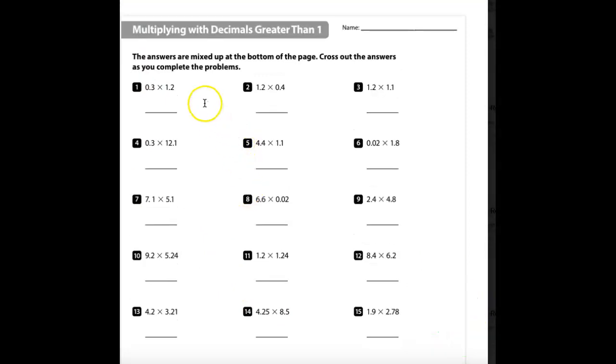Okay, I forgot to tell you on page 19, go ahead and do just the evens, so numbers that end in 2, 4, 6, 8, or 0. All right, another page of multiplying decimals. Now these are greater than 1, so let's take a look at this. So how we're going to set this up.